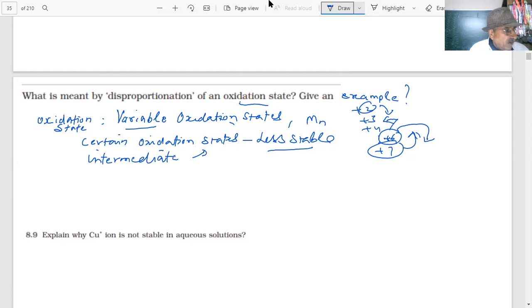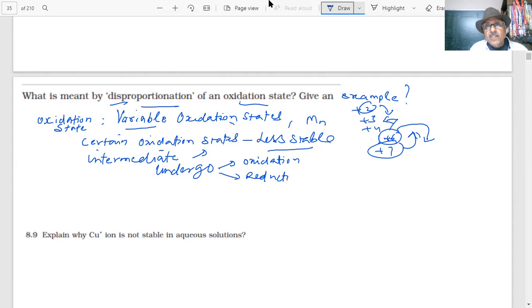And they can undergo disproportionation, students. It means they can undergo oxidation as well as reduction in the same reaction. In the same reaction, both things can happen. And such reactions are called disproportionation. We have to write an example.